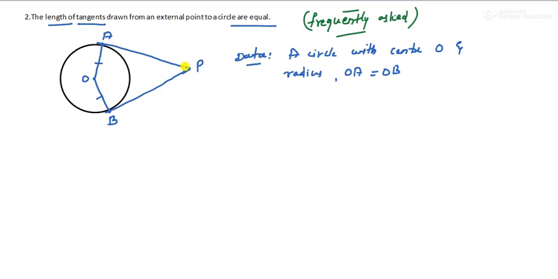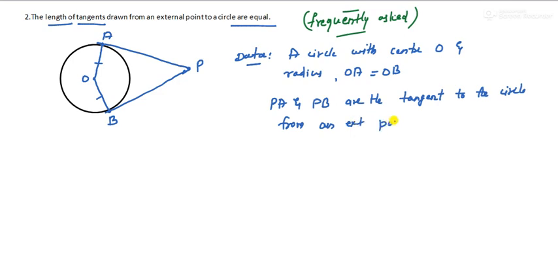Now PA and PB are the tangents to the circle from an external point P, okay, right?